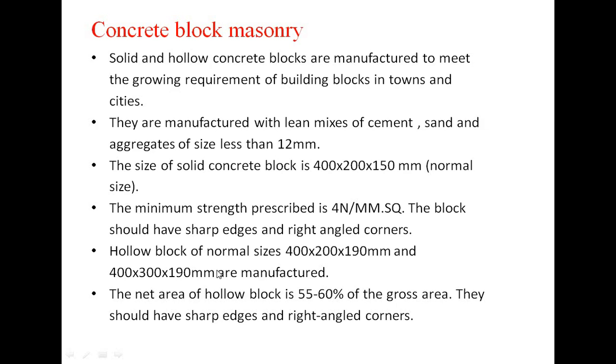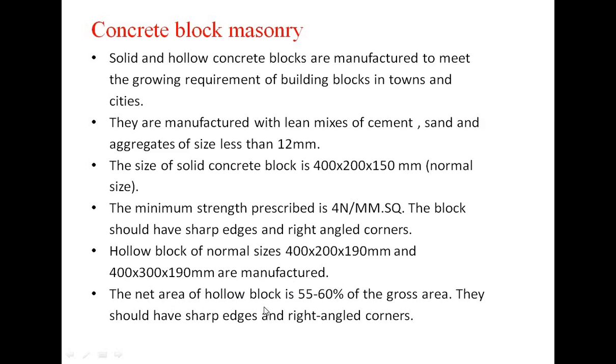Next, hollow blocks of normal size 400 by 200 by 190 mm and 400 by 300 by 190 mm are manufactured. For the hollow block, the height is increased: instead of 150, it is 190. It may vary, again as per the requirement of the industry. So this is about the hollow block size.